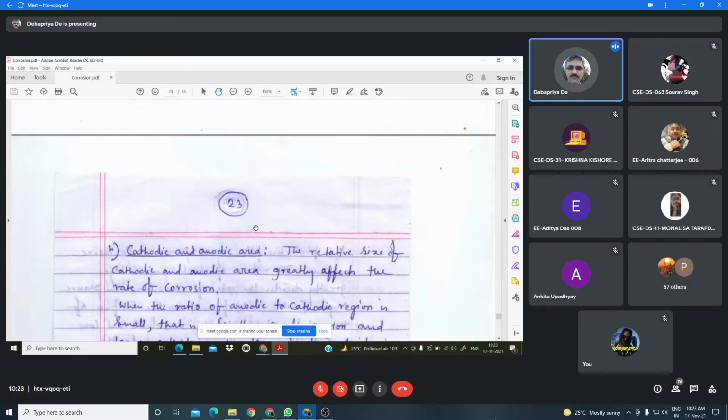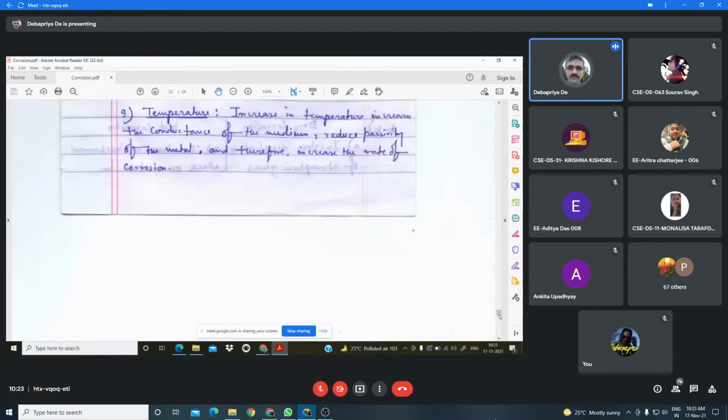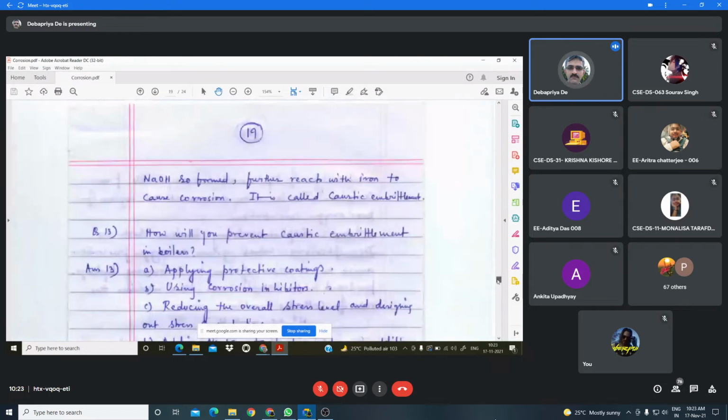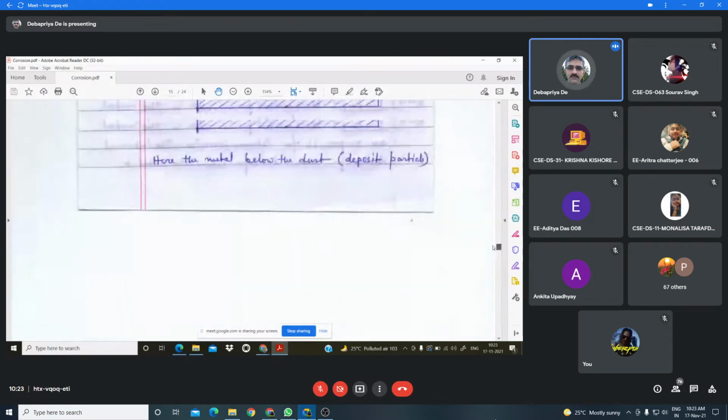Now another factor which also influences the corrosion reaction, that is the cathodic and anodic area. If you try to remember the pitting corrosion, I'm showing you the picture of the pitting corrosion that I discussed in the last class. This one.